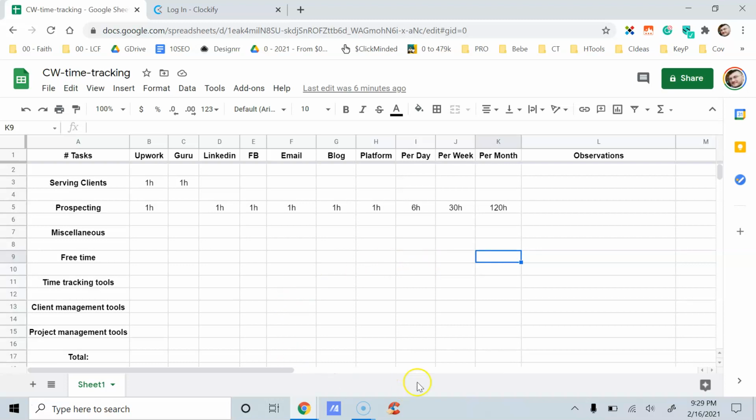Only once we get the big picture, based on the total numbers here and your observations across these tasks and activities, will we be able to see how we can move forward with converting more clients, better clients, or even getting fewer clients and tripling your results. Because last year I was able to triple my revenue from my clients' payouts by working with fewer clients and spending more time on structuring better deals, better package deals, better offers.